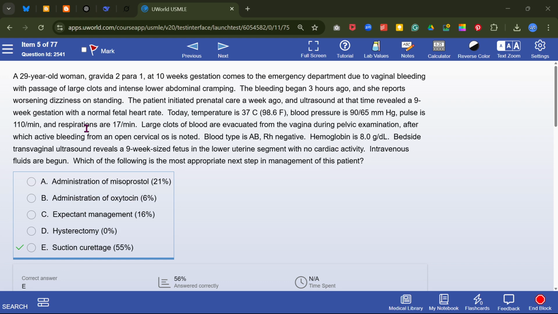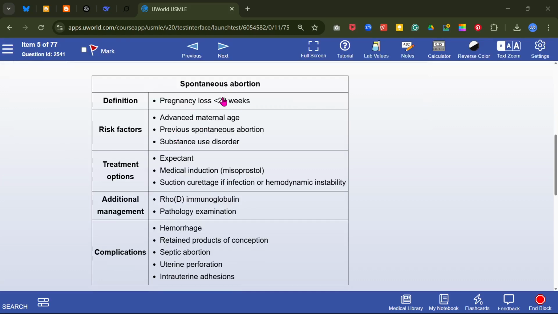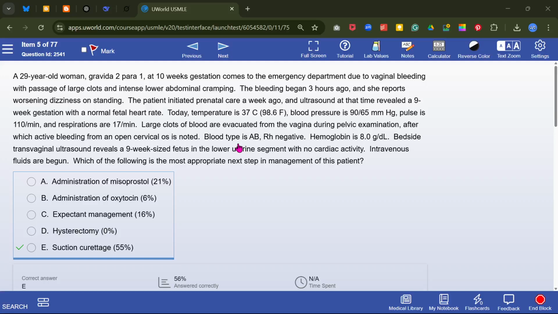The cervical os is open, so it looks like spontaneous abortion, pregnancy loss less than 20 weeks, and probably inevitable abortion. Spontaneous abortion treatment is expectant, medical induction, and suction curettage if infection or hemodynamic instability. Here, the patient's BP is 90/65, so there is hemodynamic instability.